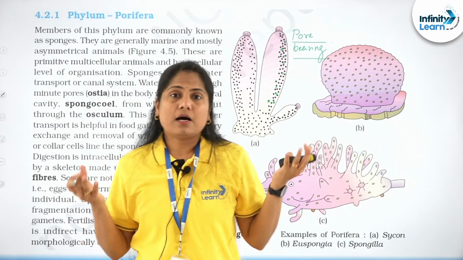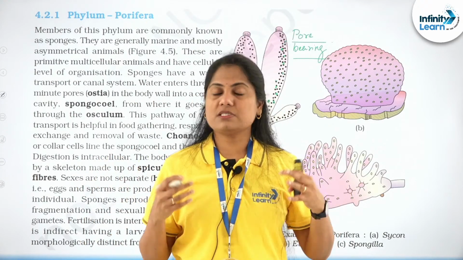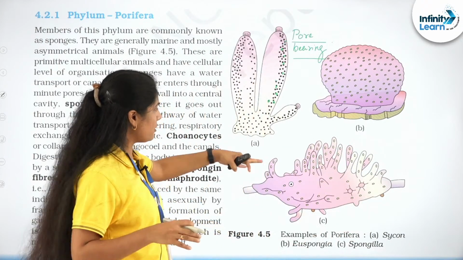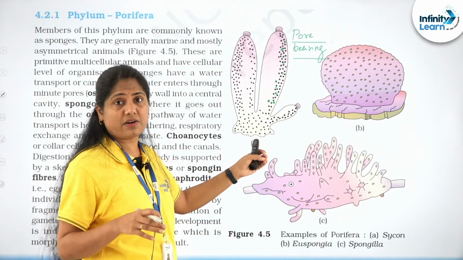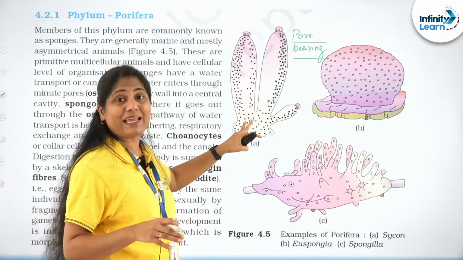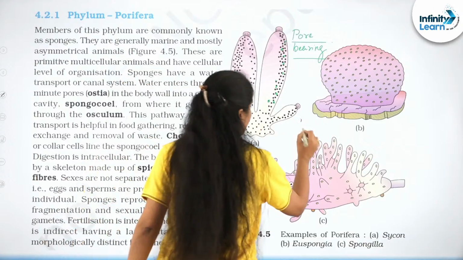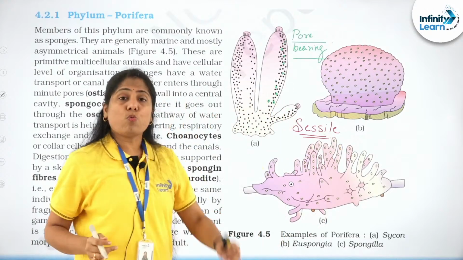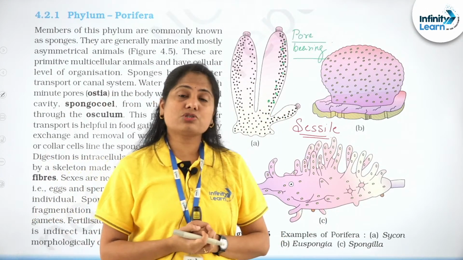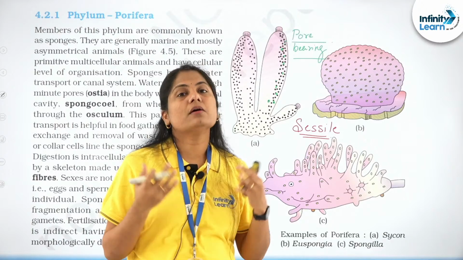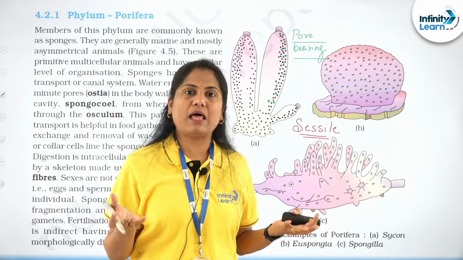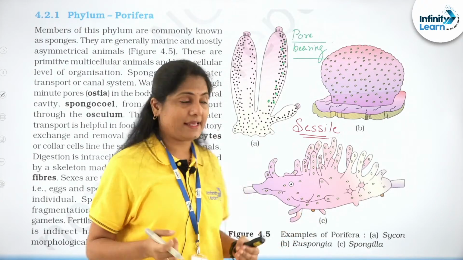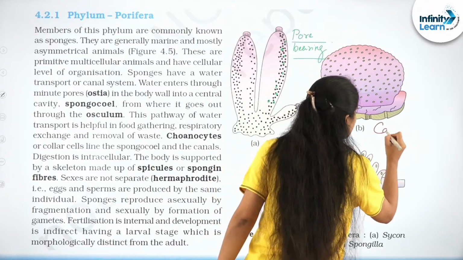Initially, when our researchers, scientists saw these organisms, they did not even categorize them as animals, because look at them, they are sessile, they are not even moving. Certain larval stages are free swimming, of course, but they are growing attached to a substratum. So what is that particular thing which allowed us to categorize them into animals? What made us think, no, these are not plants just because they are not locomoting, they are actually animals? Their canal system,